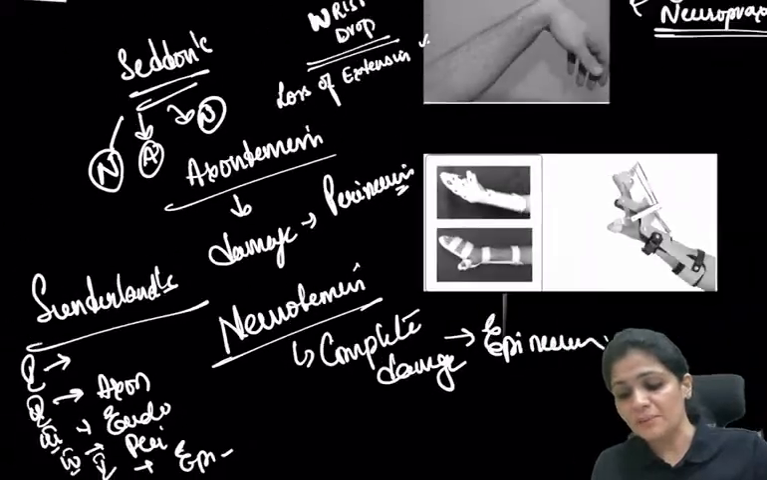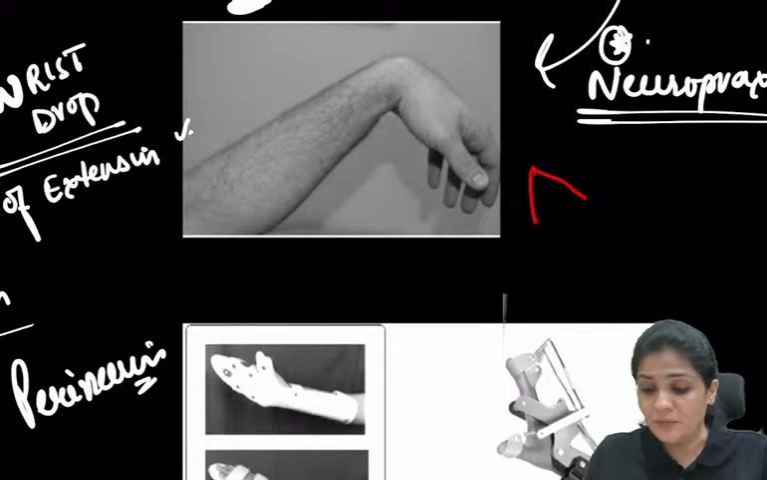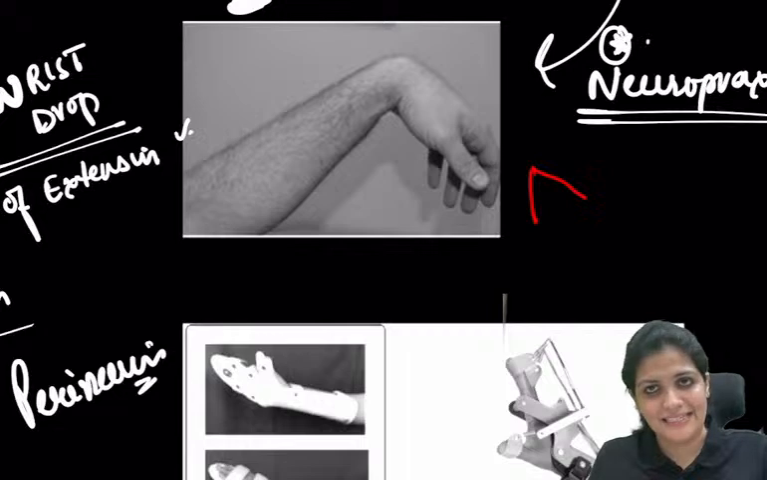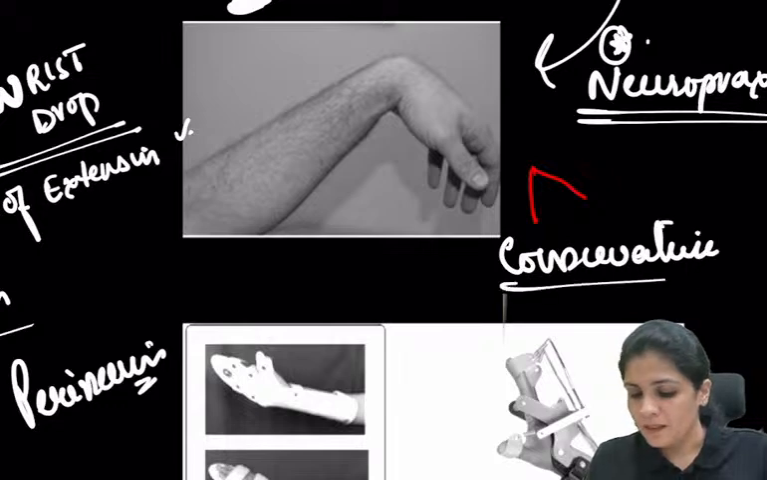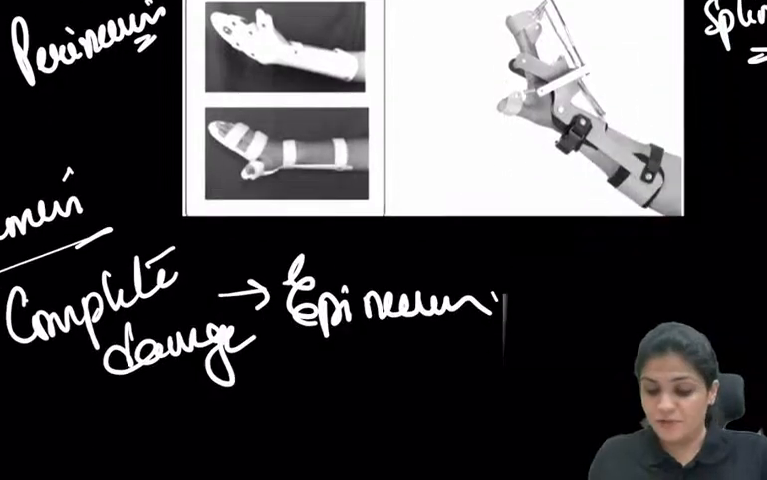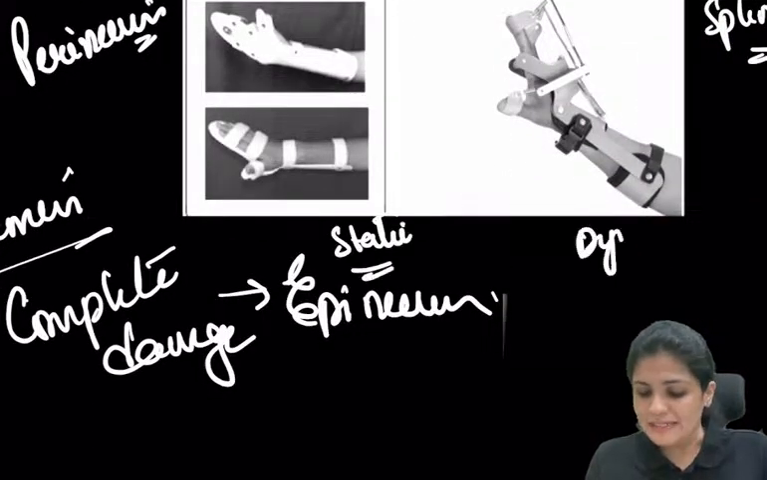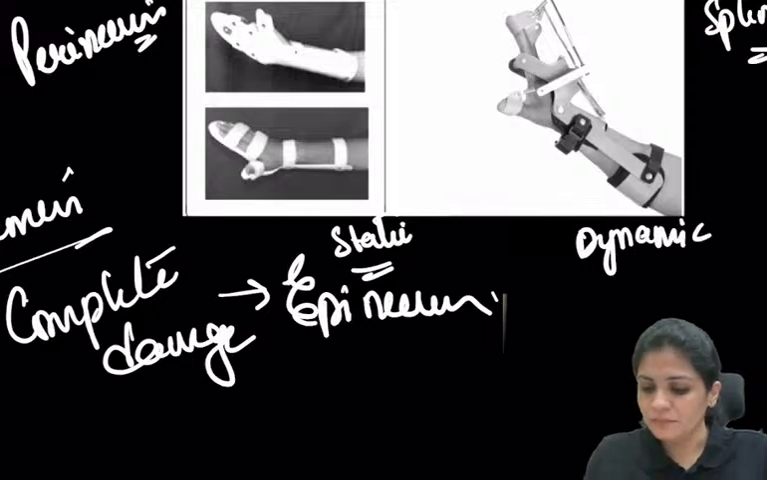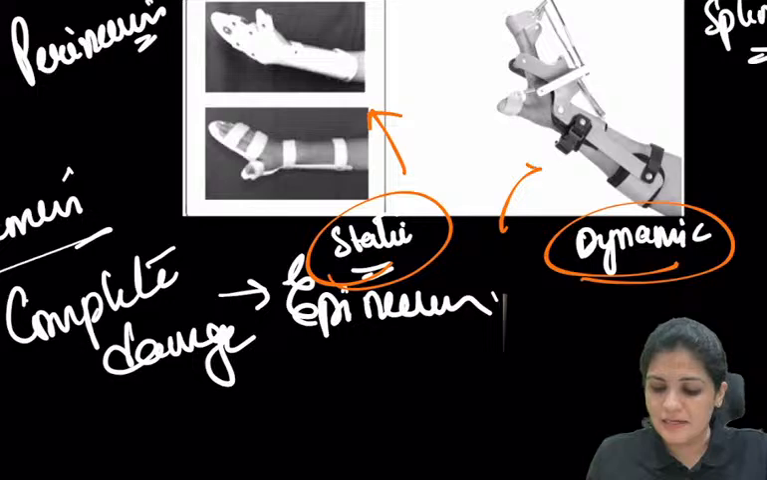Now, what is the treatment for this wrist drop? This wrist drop can be treated conservatively because we are still thinking of it as neuropraxia, right? Whenever we go for conservative treatment, how do we treat it? We use splints. There are two types of splints: one is static and the second is dynamic. This is a static splint, and this is the dynamic splint.